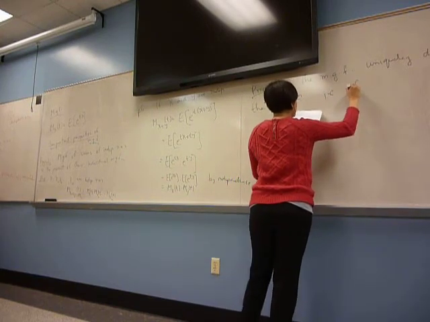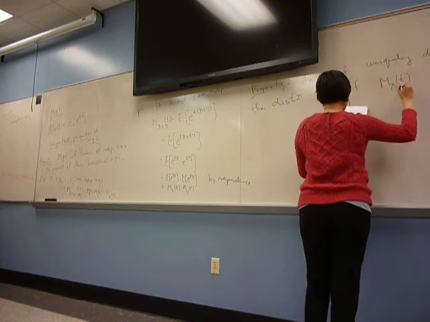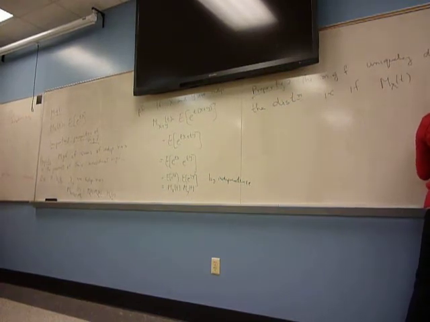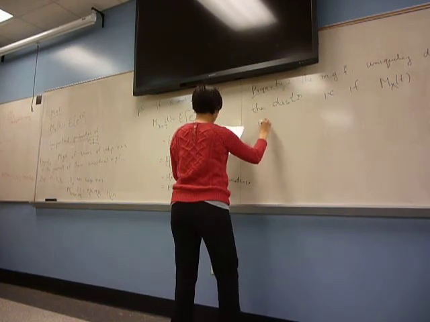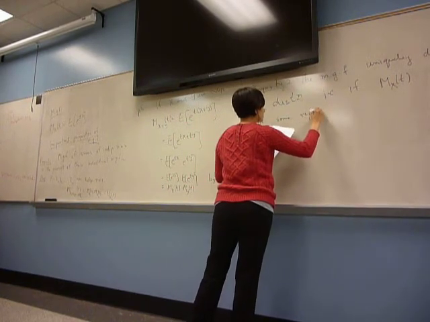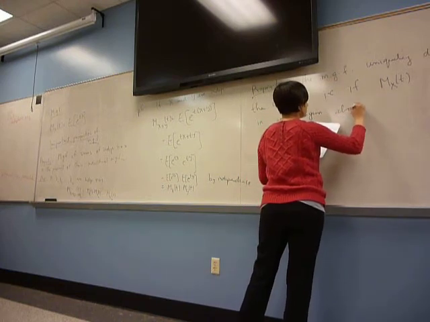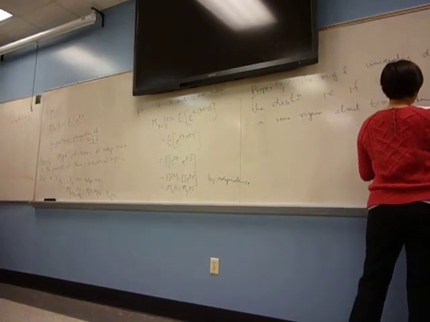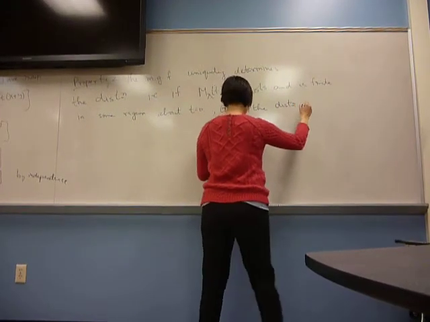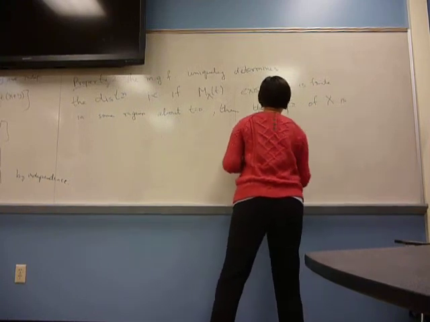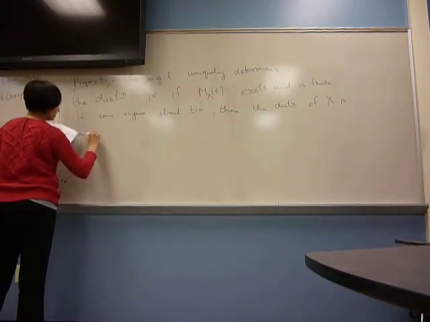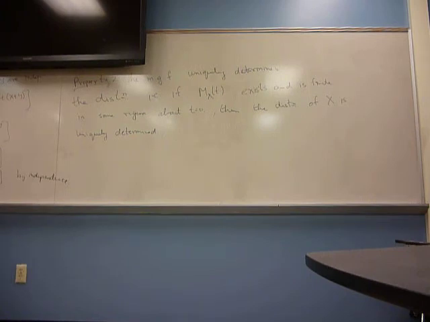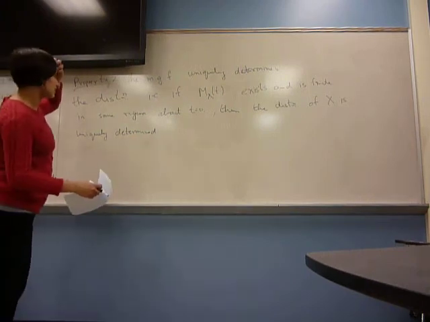That is, if M_X exists, finite, in a region about t equals 0, then the distribution of X is determined. So if the moment generating function is not defined anywhere except at 0, then that doesn't help us at all.